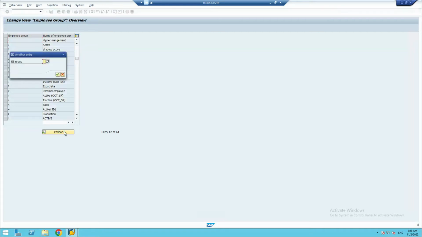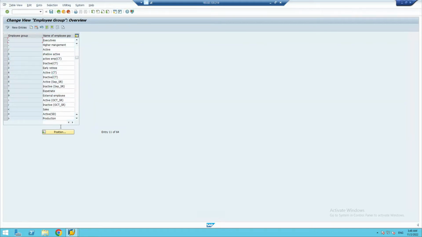Again clicked on position. Is dash there or not? Yeah, dash is also there. Let's keep this one. Small bracket, start bracket, yeah, this is also there. Closing bracket is also there. Let me try a bigger one.